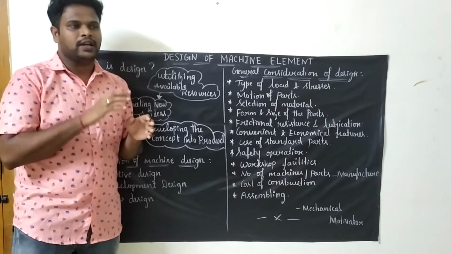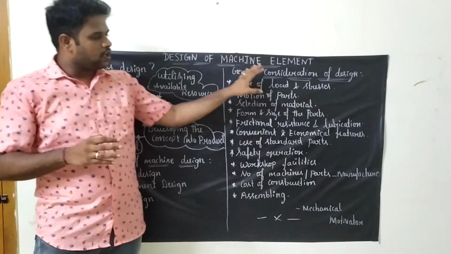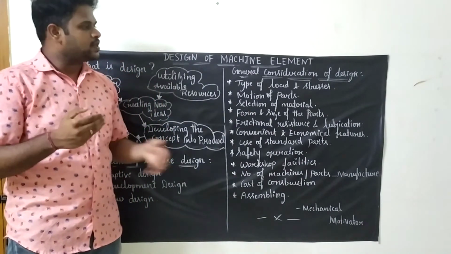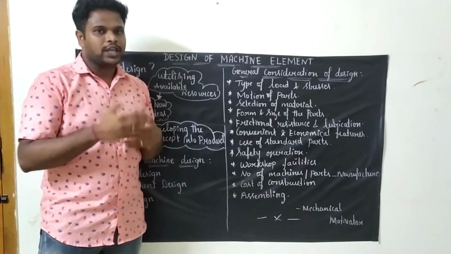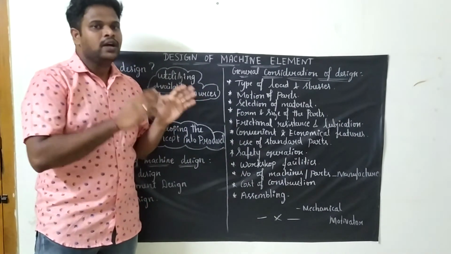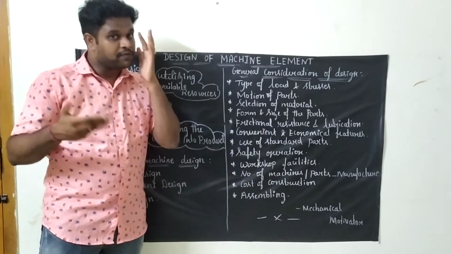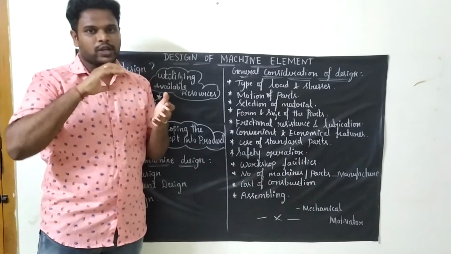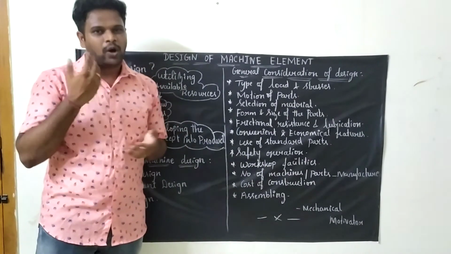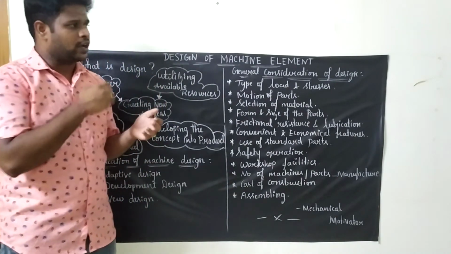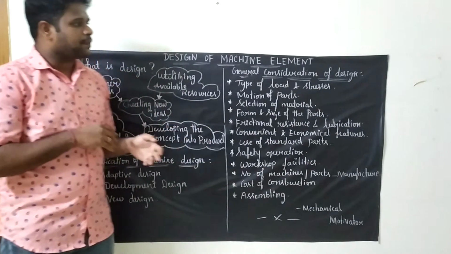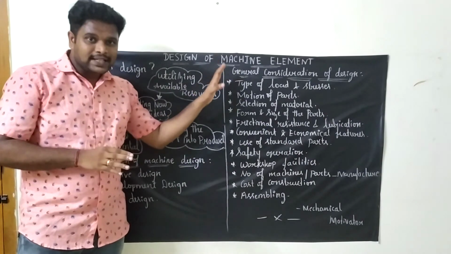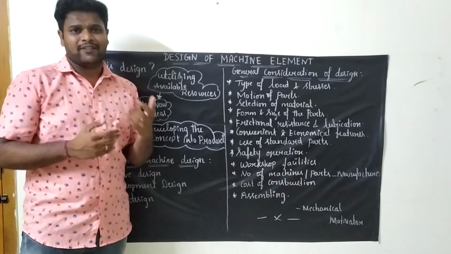Most probably, when you make a prototype after considering all the parameters, you won't fail outright, so your design will be successful. But in case you fail, you have to cross check, and if you keep on failing once or twice, then there is a problem here, and you have to go for suggestions or help from others. After developing everything and once your prototype is working well, you can compile all the results and give them to the manufacturer or to your superior officers. So these are the parameters we need to consider. When you go for design, you need to consider all these parameters, and only then can we develop a successful product.